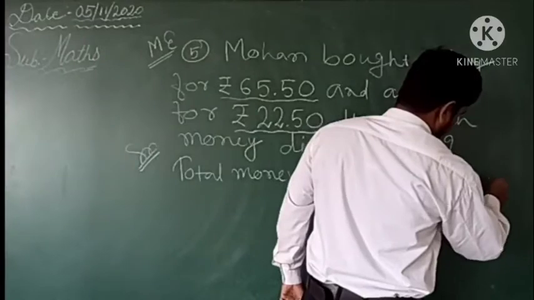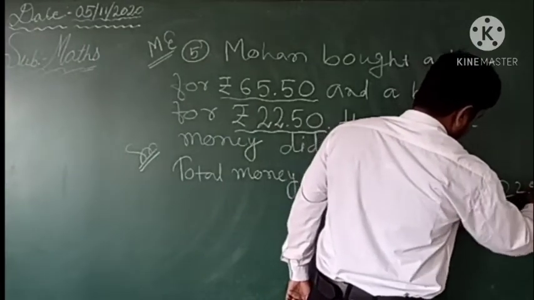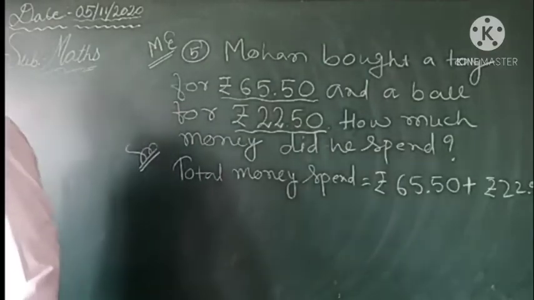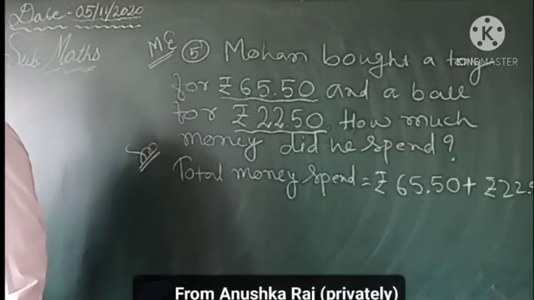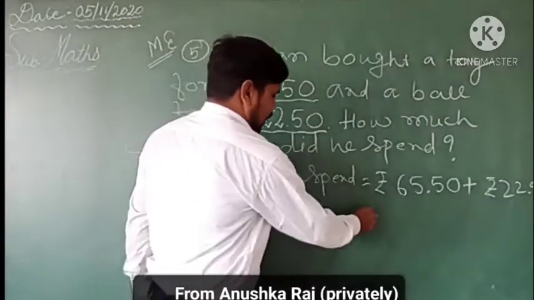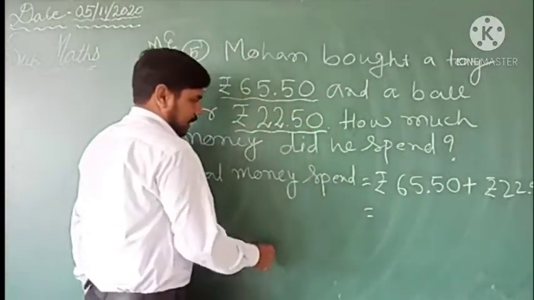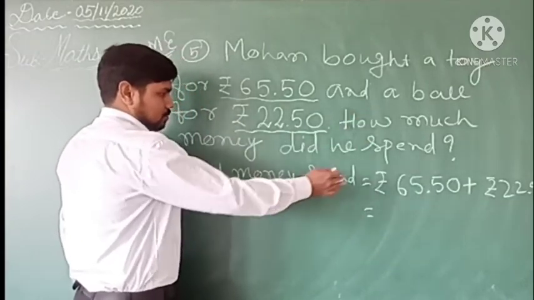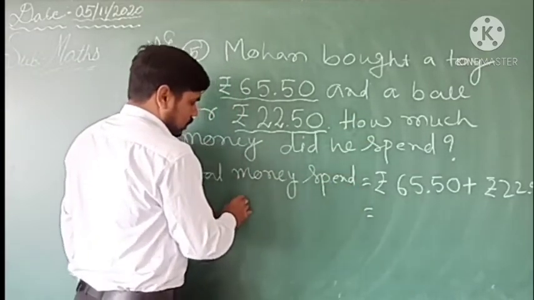So you have to just add like this and check what result is coming. You have to add on the right hand side, but I don't have space there, so I am writing here only.